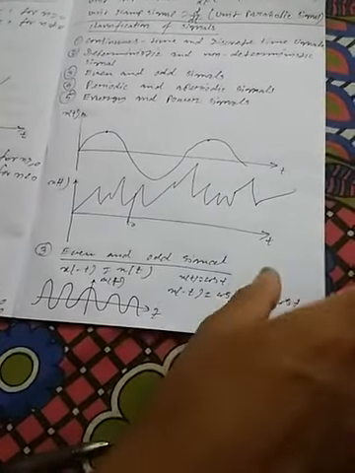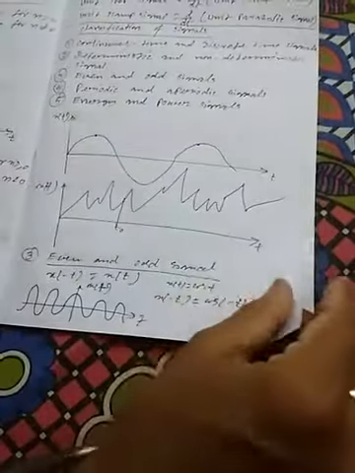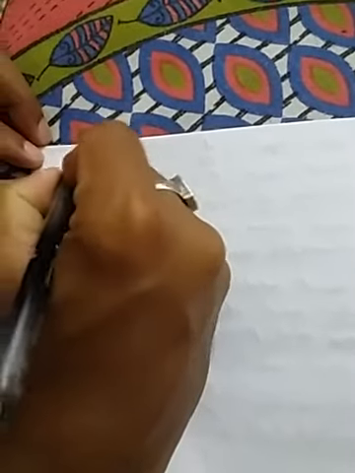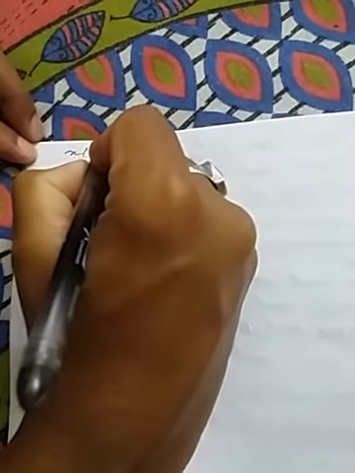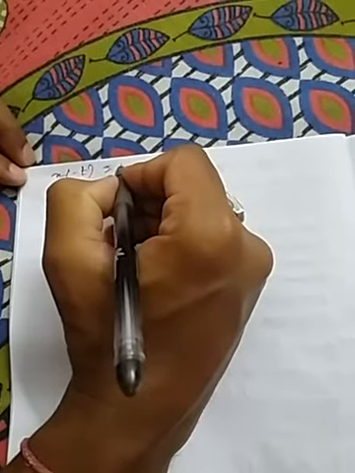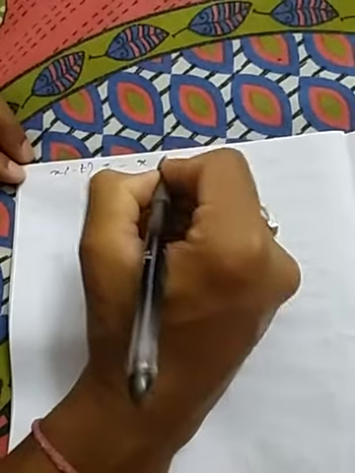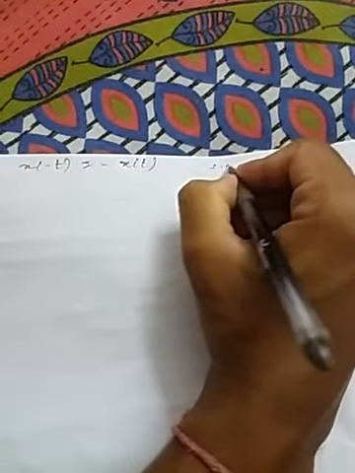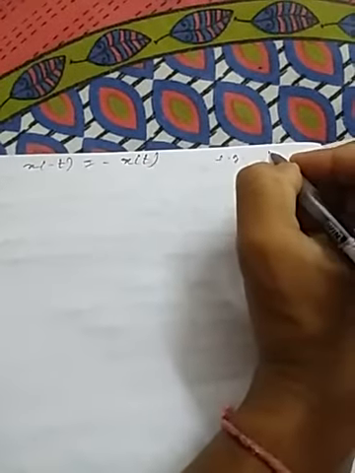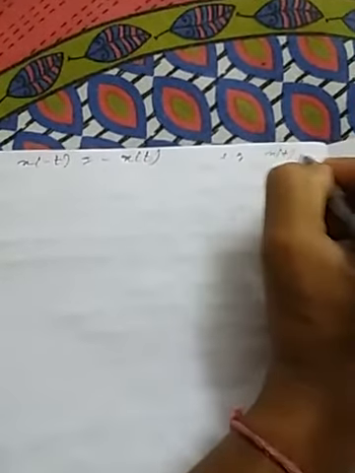Now odd signal. If any signal does not satisfy this condition, x of minus t equal to x of t, then that is called an odd signal. So if for a signal x of t, x of minus t equal to minus x of t, then it is called an odd signal, right? What will be the example? x of t equal to sin t.